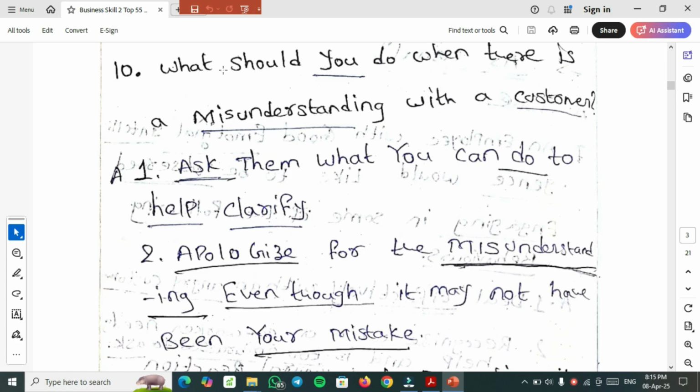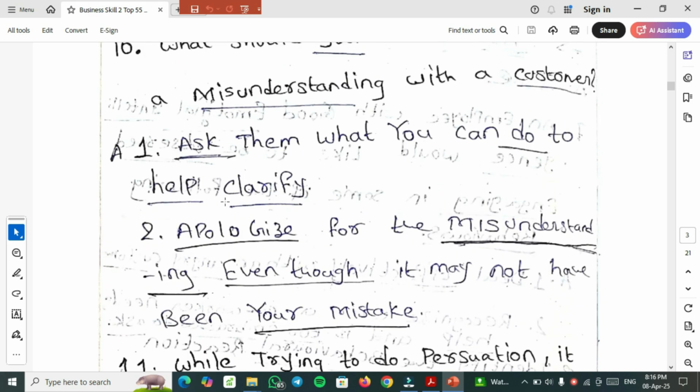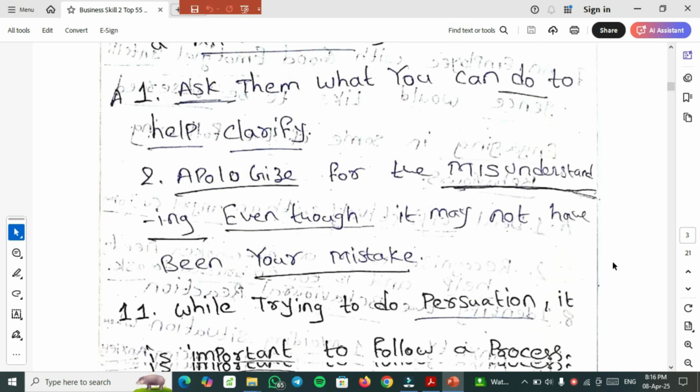So 10th important one, what should you do when there is a misunderstanding with a customer? So TCS is a client-based organization. We deal with customers, which means our project stakeholders. So if there is a misunderstanding between us and our customer, what do we have to do? Ask them what you can do to help clarify. So apologize for the misunderstanding, even though it may not have been your mistake. To protect the organization, we need to apologize to the customer even though the mistake is not ours. This is a personal choice, but in the exam you have to select this one, then only you will get the mark for the question.